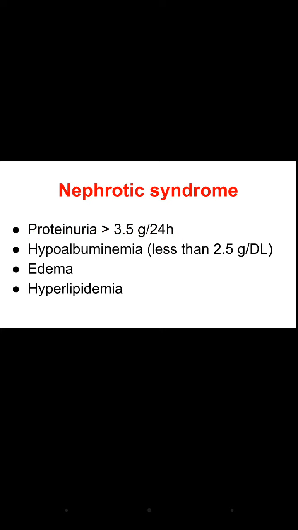Because there is proteinuria, the serum or blood albumin levels get decreased, so there is hypoalbuminemia, in which albumin levels are less than 2.5 gram per deciliter. Then there is edema, and then there is hyperlipidemia. So nephrotic syndrome is basically constituted of four symptoms: proteinuria, hypoalbuminemia, edema and hyperlipidemia.